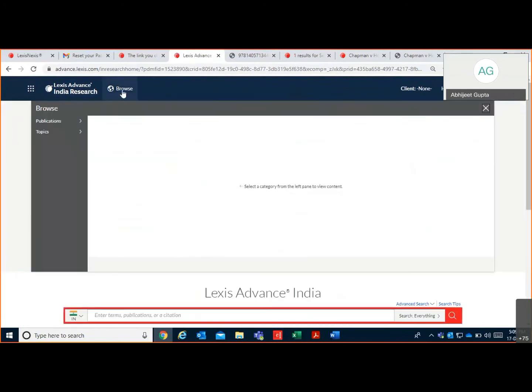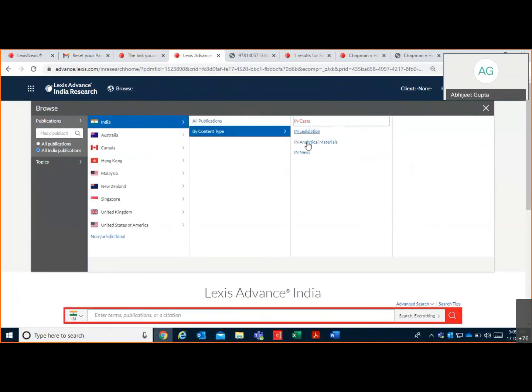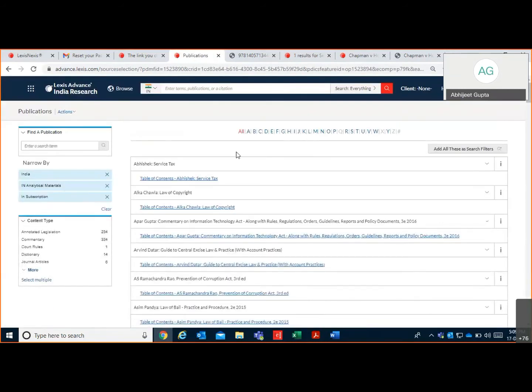Now, if you want to see what all content is available from Indian jurisdiction, for that you click on this browse option, go to publications, India, content type, analytical material. This is the entire list of commentary which we covered in this particular database, and the entire commentary is alphabetically arranged with their author name.